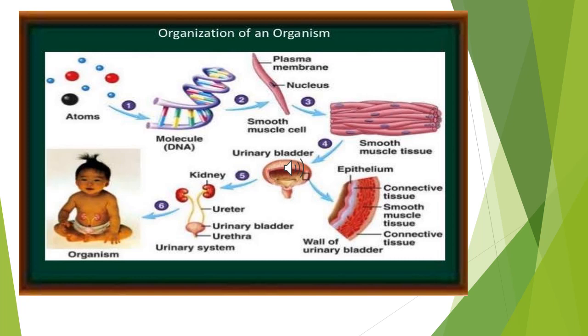Can you give me a few examples? The muscle? Yes. Its function is contraction and relaxation. There are voluntary muscles, involuntary muscles, and cardiac muscles. So differentiate them. What about blood? It transports nutrients, hormones, and waste material. It is a connective tissue of the human body.